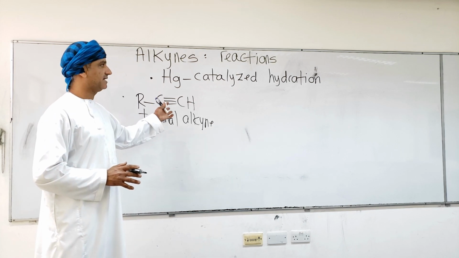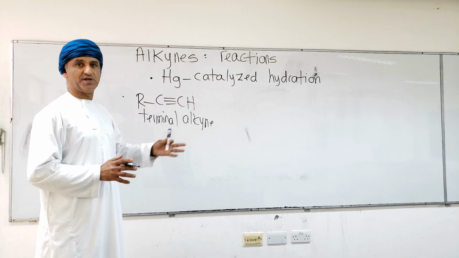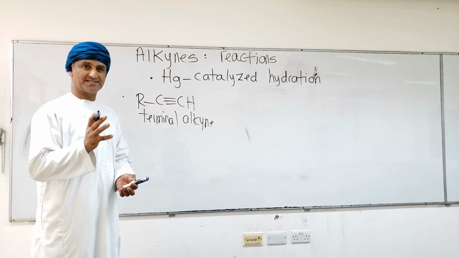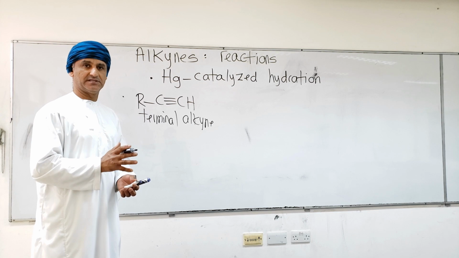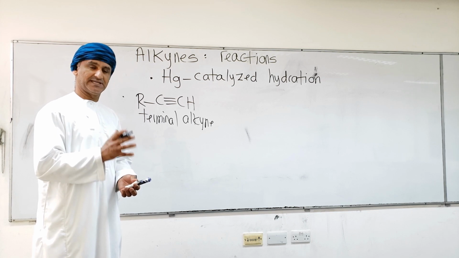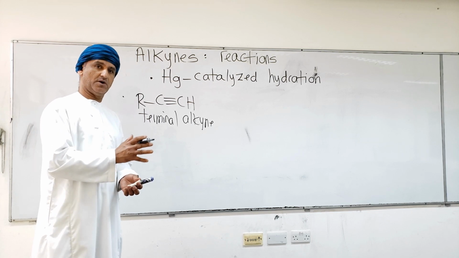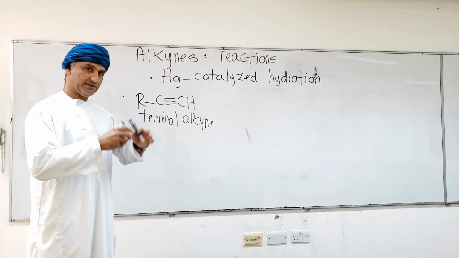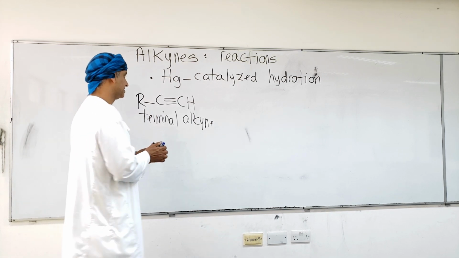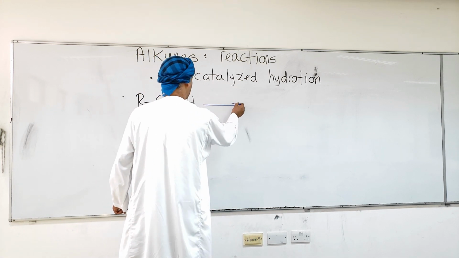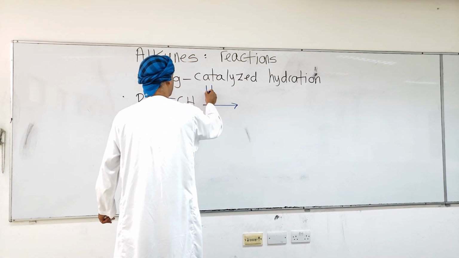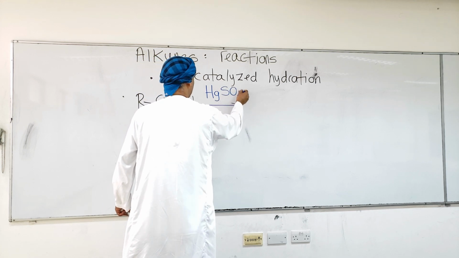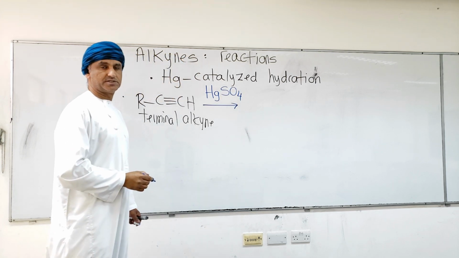Now, the mercury-catalyzed hydration reaction in this case is not termed oxymercuration. The reaction is similar, but the conditions are significantly different from those of the oxymercuration reaction of alkenes. So these are the conditions: mercury(II) sulfate.